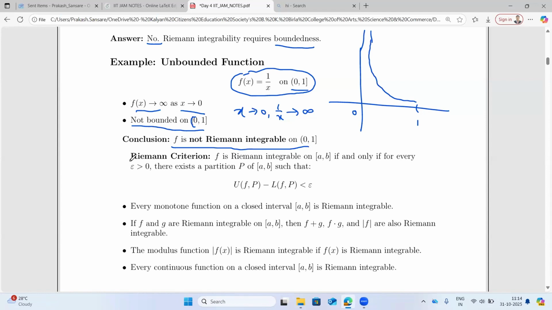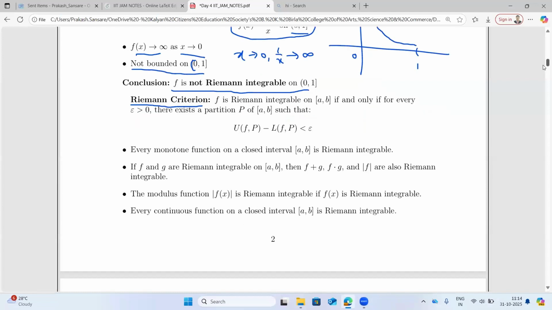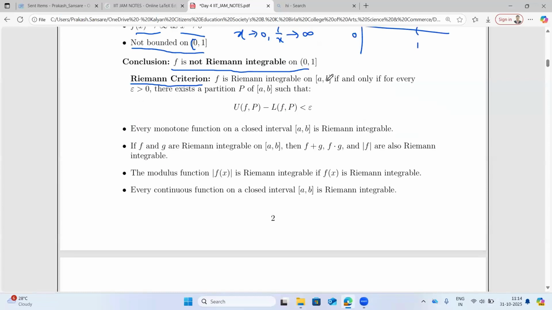Then there is one important theorem. This is called the necessary and sufficient condition for Riemann integrability, which says that f is R integrable on the closed interval [a, b] if and only if for every epsilon greater than 0, you can find at least one partition P of [a, b] such that the upper sum minus the lower sum is less than epsilon.